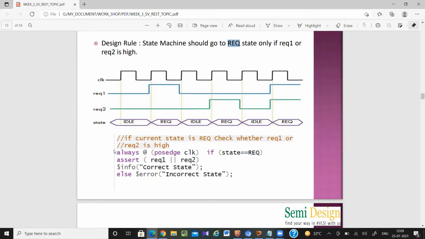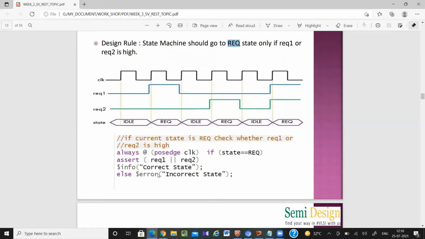So here it is going to check if state equal to request, then at that time request 1 or request 2 asserted. It will first check if my state equal to request. At that time it will check whether request 1 is high or request 2 is high. If this condition is getting satisfied, it will write correct state. If it is not satisfied, then it will write incorrect state. It will give you error.